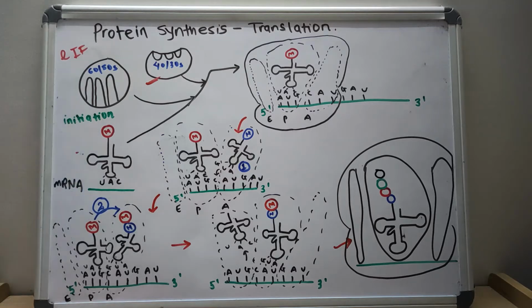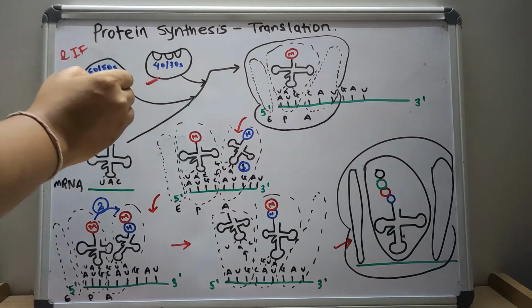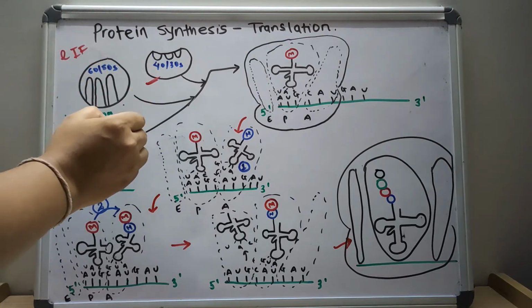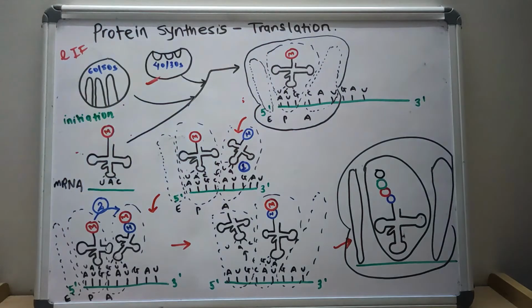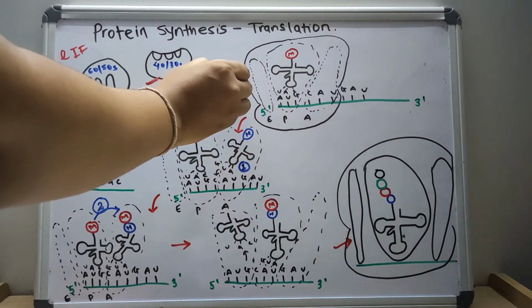The eukaryotic initiation factor is released when the mRNA and the ribosomal 60S subunit assemble with the complex.